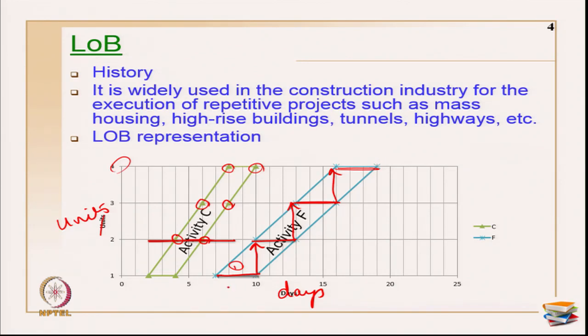If I want to know, for example, for a crew composition called crew H, what is the time duration taken for that particular crew? It starts on day 7 and finishes on day 19. That is how I have to interpret the crew representations also. Everything can be easily understood in a LOB diagram. Okay, then next.